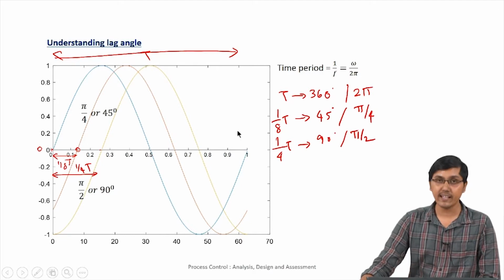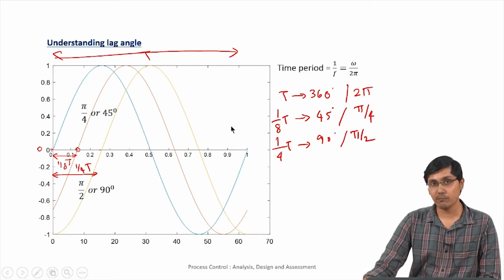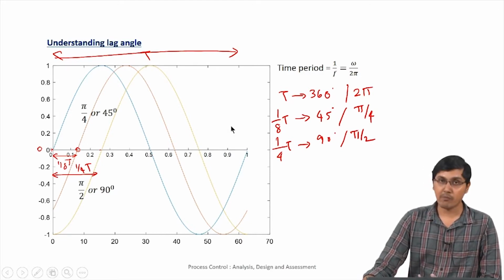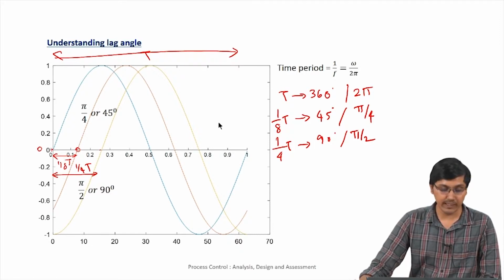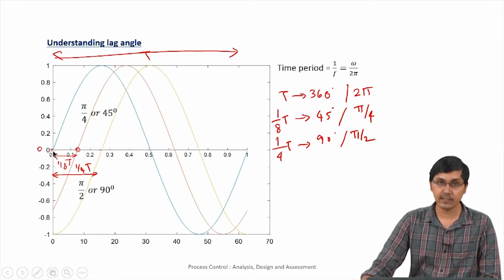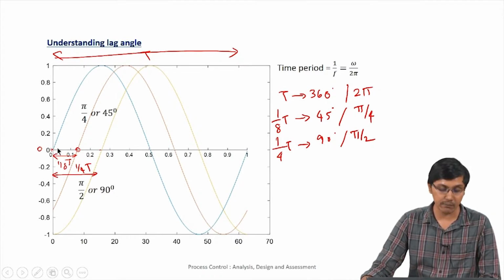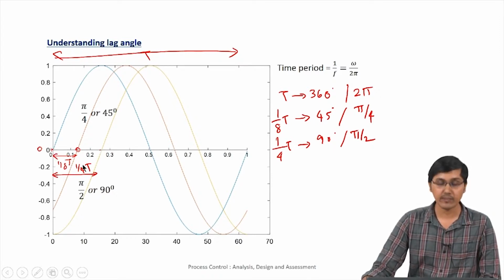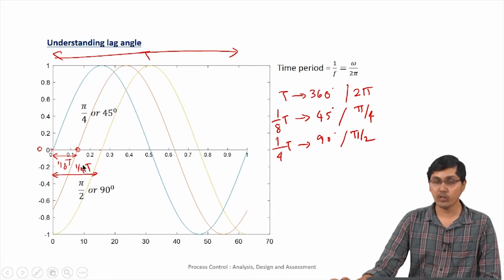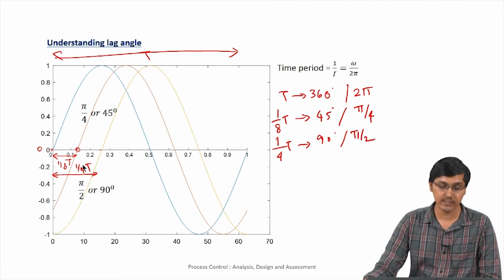When we say a wave is lagging behind another wave by pi by 2, that is 90 degrees, what we mean is that it is reaching the same value as the initial wave, but after a time period of 1/4 t. And this is okay to compare because the time period of both the waves is the same, because the frequency of both is the same.